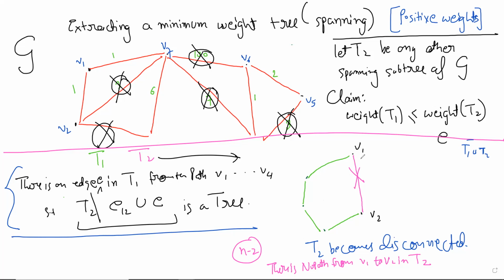No, you cannot. I don't think you can say this. This is not correct. What you can say is, if in T2 you add an edge, then you can remove some edge and still make it a tree. This does not work. Sorry, this is wrong. You cannot always do this.